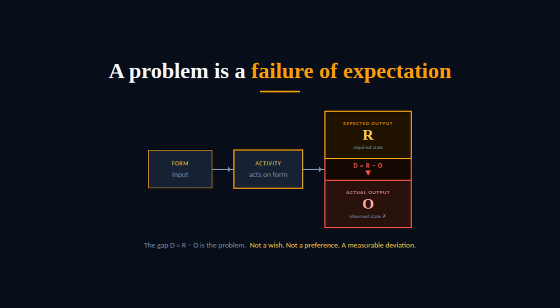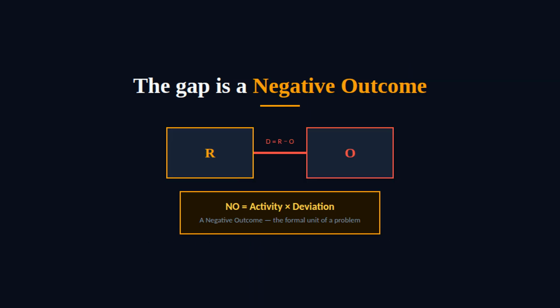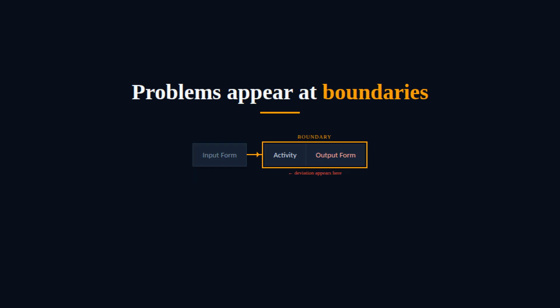It is the failure of a structured expectation, where an activity acts on a form and fails to produce the required output. The gap between required and observed is the deviation. That deviation is a negative outcome, an activity, acting on a form, producing a wrong result. This gap always appears at a boundary, where work happens, where something is produced, moved, or checked.